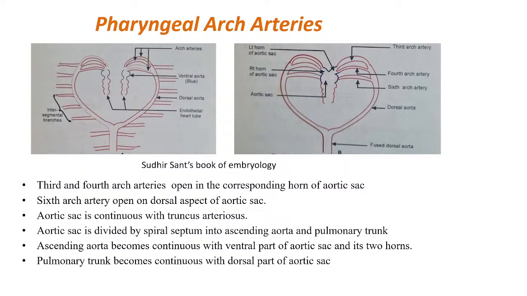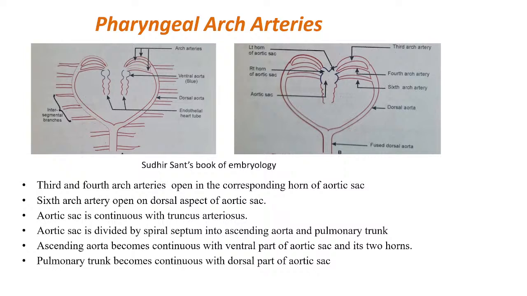Now we have already seen in the previous lecture that the spiral septum develops, and the spiral septum divides the truncus arteriosus into ascending aorta and pulmonary trunk. By mistake it is written the aortic sac. Basically the truncus arteriosus gets divided into pulmonary trunk and the ascending aorta, and this ascending aorta becomes continuous with the ventral part of the aortic sac, while the pulmonary trunk becomes continuous with the dorsal part of the aortic sac.